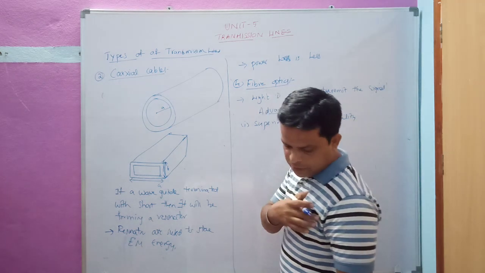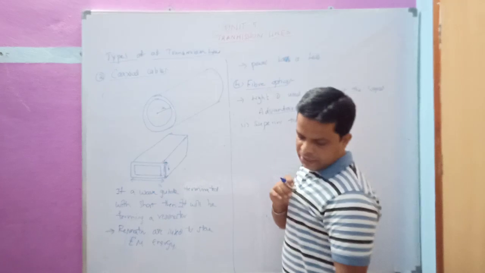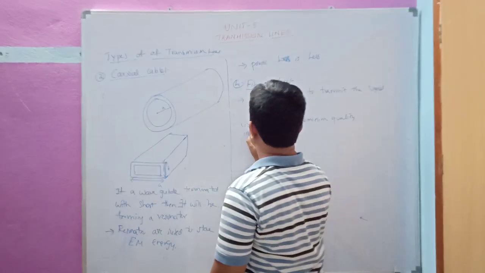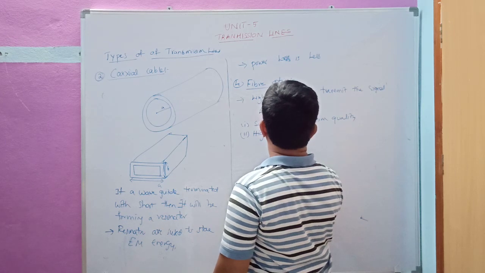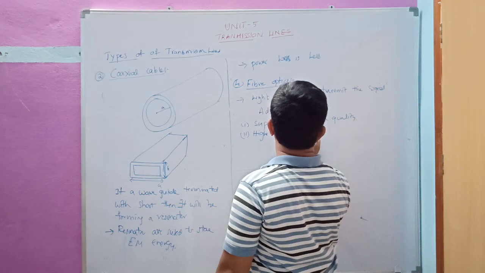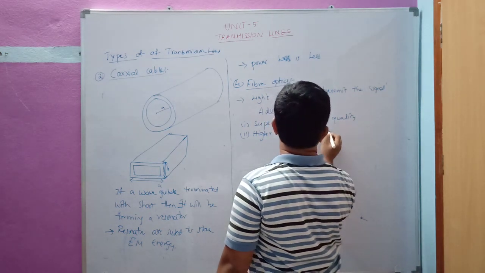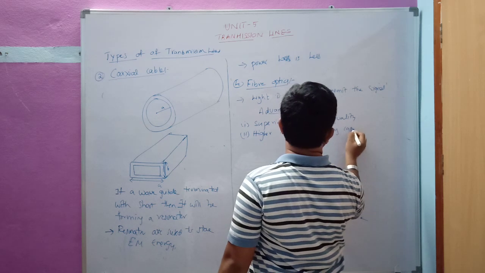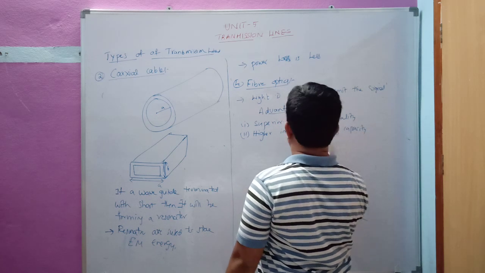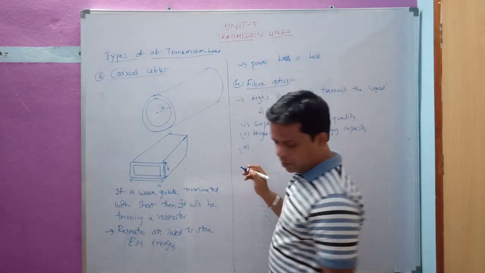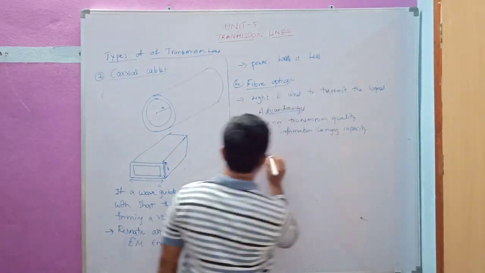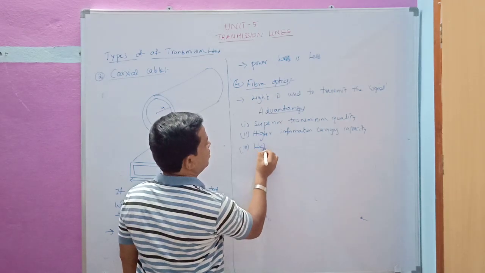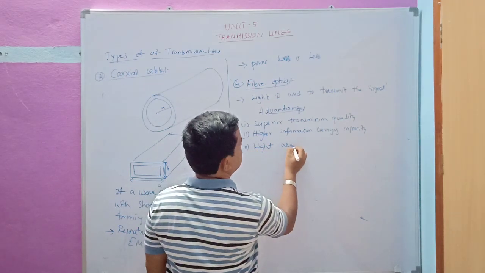Next, higher information carrying capacity. And next, it is lightweight and small in size.